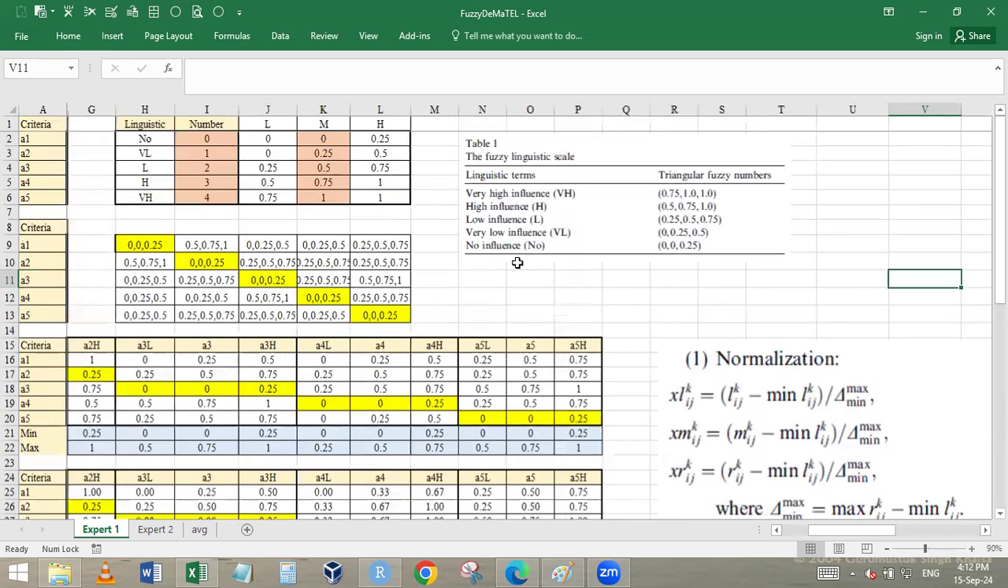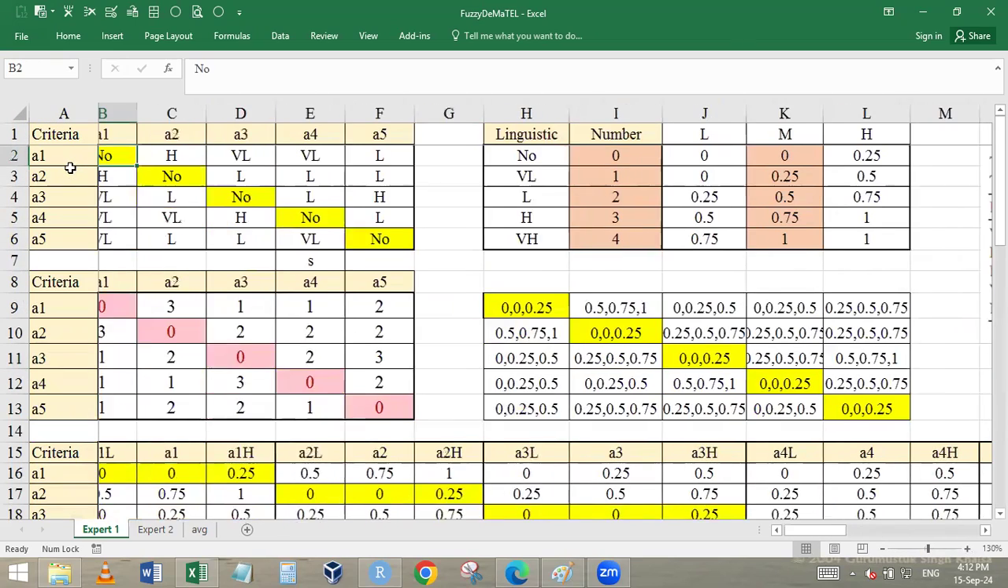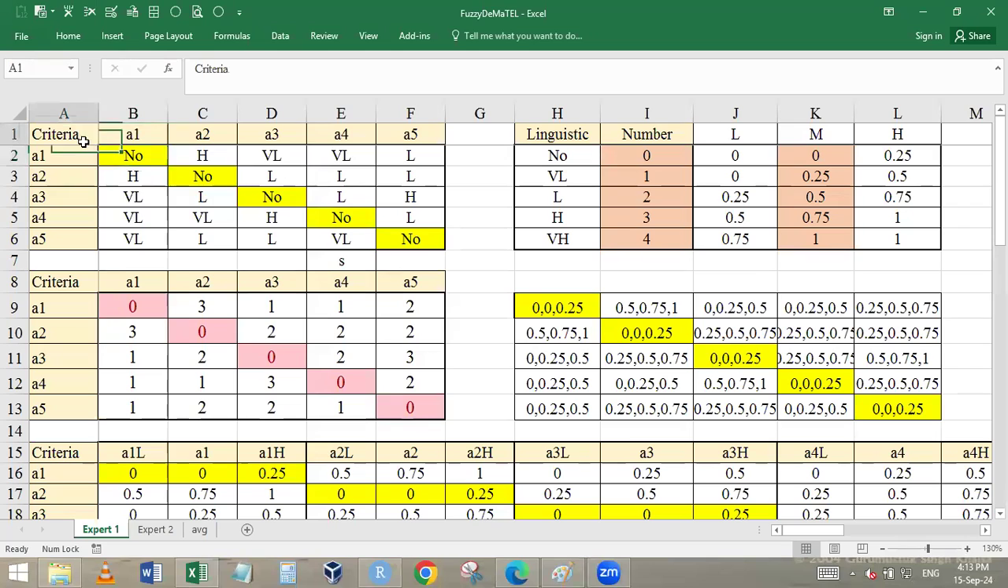The first thing is, I took the data. Now, the names I have taken are A1, A2, A3. So please see, are you with me? The 5 factors here, and we have asked, what is the effect of A1 on A1? Diagonal is no. High effect, very low effect, very low effect, low effect, high effect. 5 options are there: no, low, very low, high, very high. And that is the linguistic part. 0, 1, 2, 3, 4.